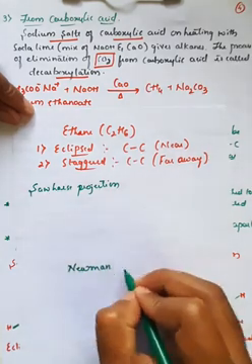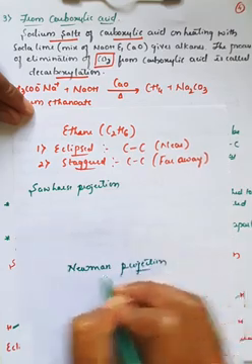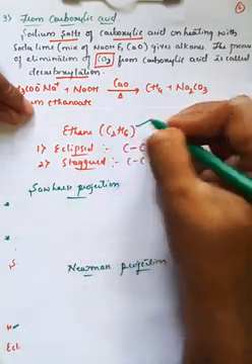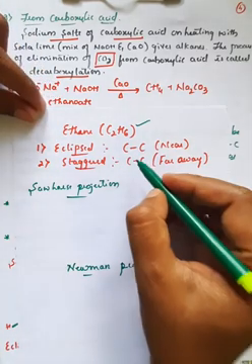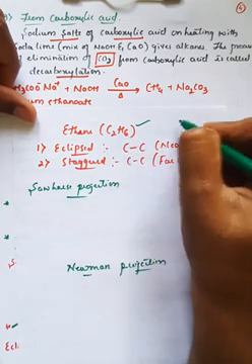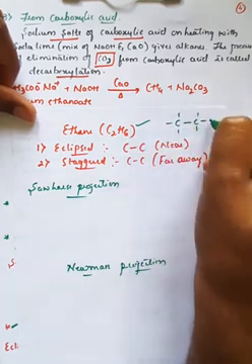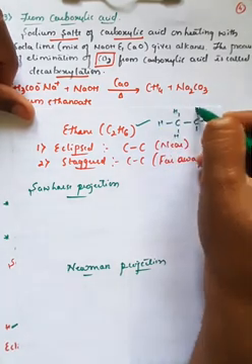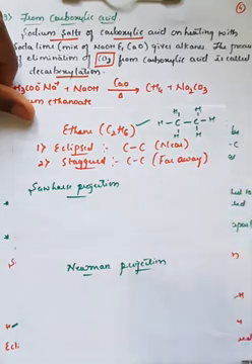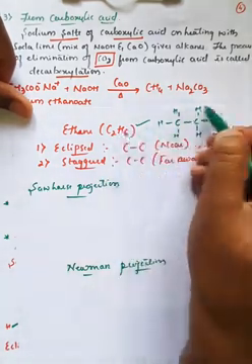Right? So we'll call it the Newman projection. These are the two types of projections which can be observed in the case of C2H6. Generally, we get the structure of C2H6 like this: carbon is single bonded, and further bonded with 3 hydrogen atoms. So here it is hydrogen and hydrogen for the first carbon atom, hydrogen and hydrogen for the second carbon atom. Therefore we write C2H6: carbons are 2, hydrogens are 6.